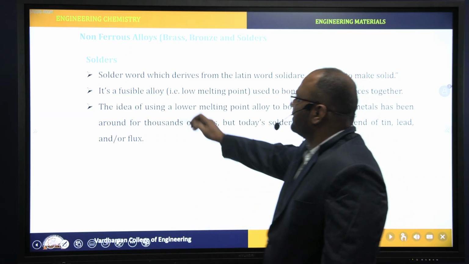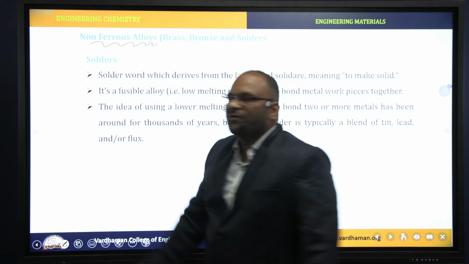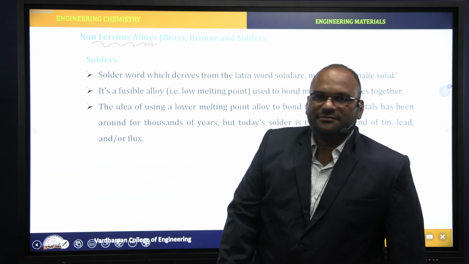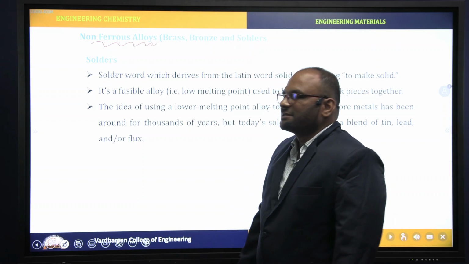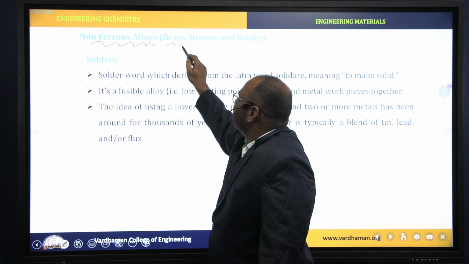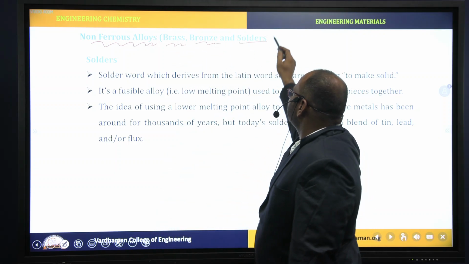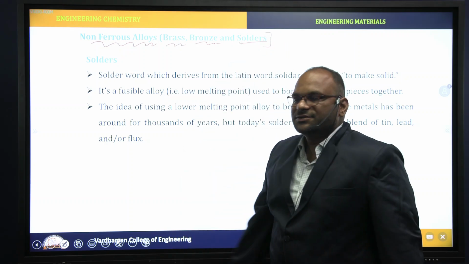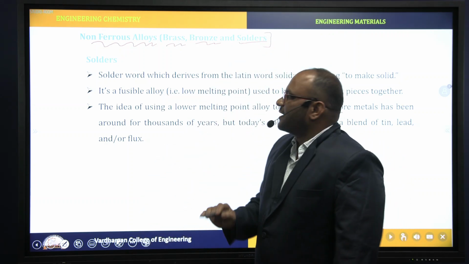Non-ferrous alloys means in these alloys there is no iron metal. Without iron metal, alloys are non-ferrous alloys, right? Non-ferrous alloys are brass, bronze, and solders, right? Here, iron is not there in these alloys, right?